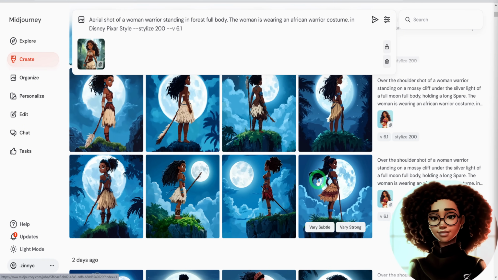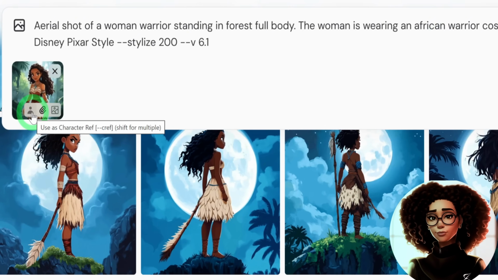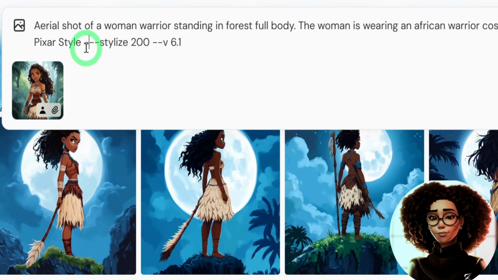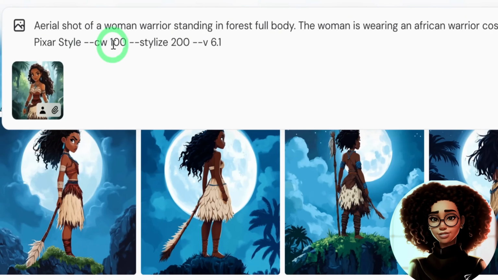Creating consistent characters is crucial when you want continuity from one scene to the next. To do that in Midjourney, where you have your prompt, select the style reference icon, the paperclip icon, hold down the shift key on your keyboard and select the character reference icon, the human character icon, then type --cw 100 at the end of your prompt to ensure Midjourney matches the character's facial features, clothing, and overall look.